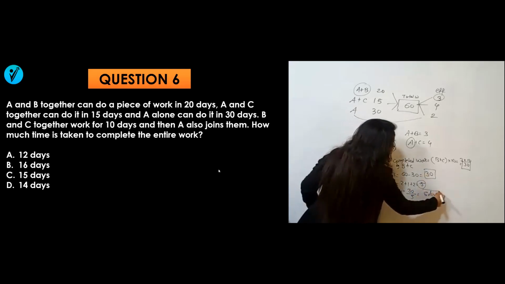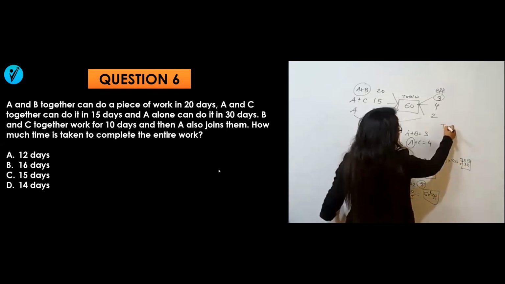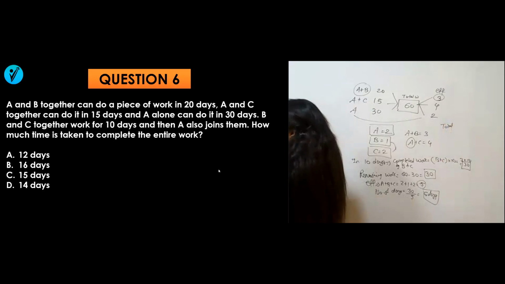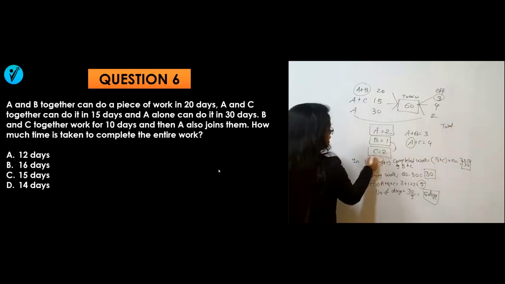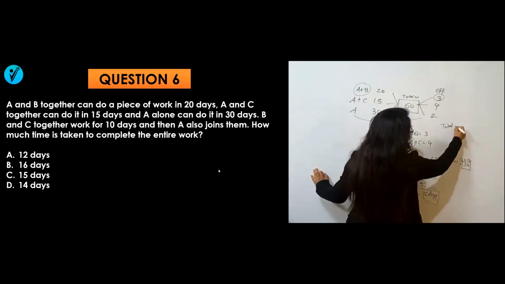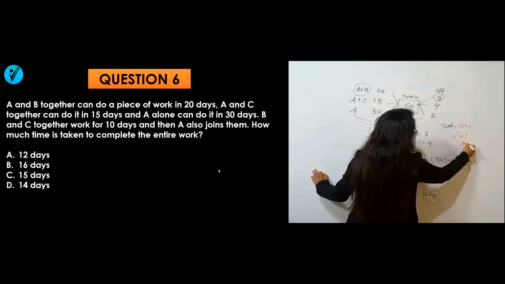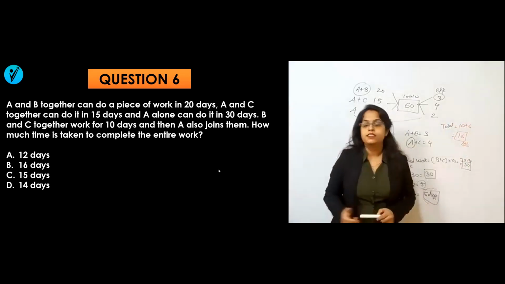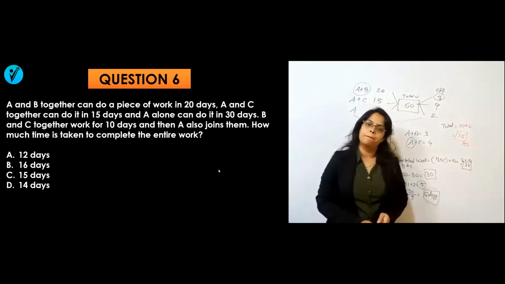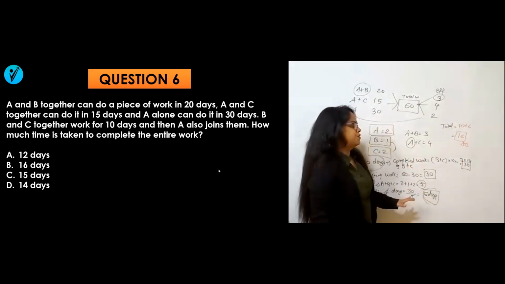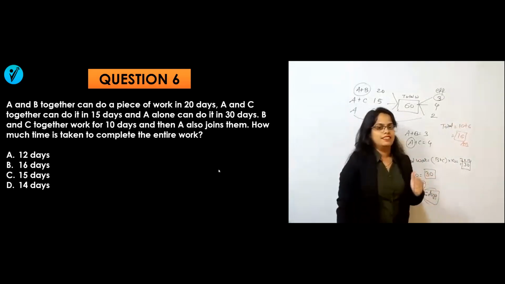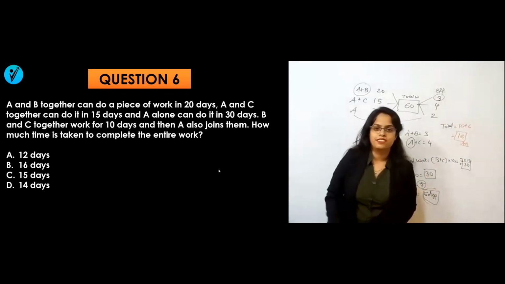So what will be the total days now? Total days will be equal to this initial 10 days plus this 6 days. So total will be 10 plus 6, that means 16 days. So the answer will be option B. Okay, it was not much difficult, only quite logical, an easier question. Let's go for the next question now.